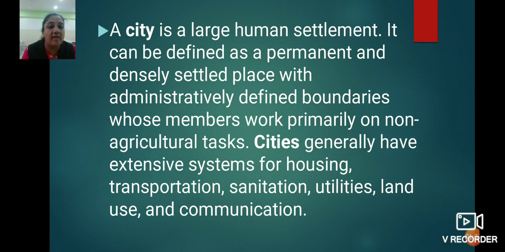Cities generally have extensive systems for housing, transportation, sanitation, utilities, land use and communication. So in short, children, a city is a large human settlement where a group of human beings are living. It is a permanent, densely settled place.